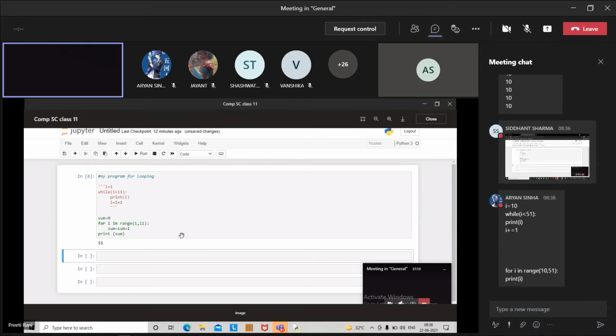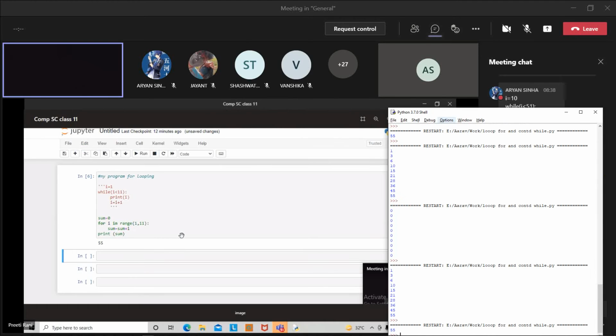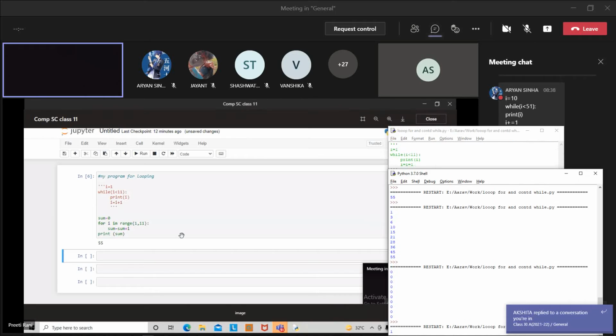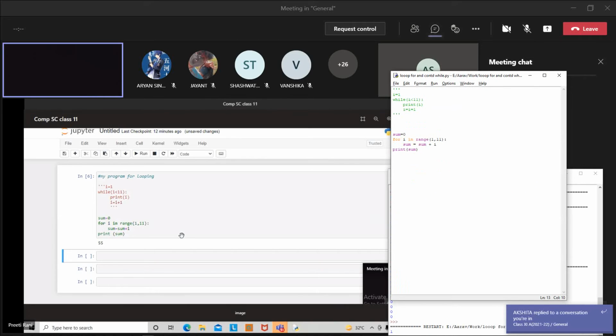Okay. Print the table of a number that you will ask from the user. Then print the table of a particular number.